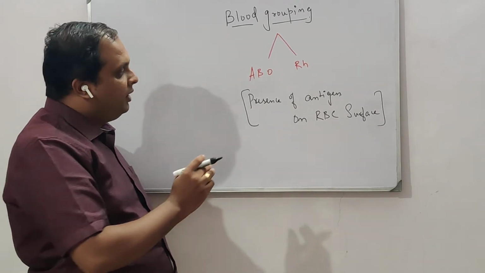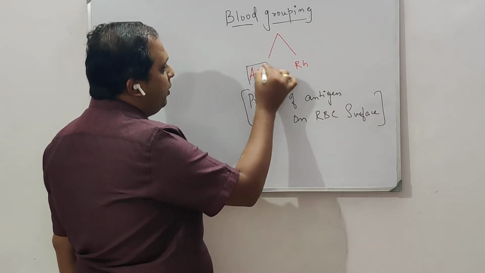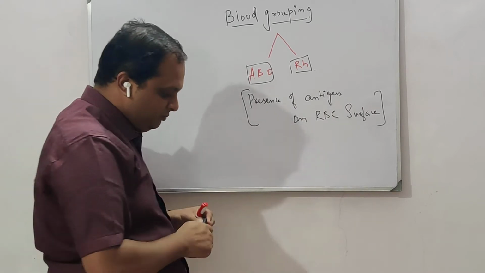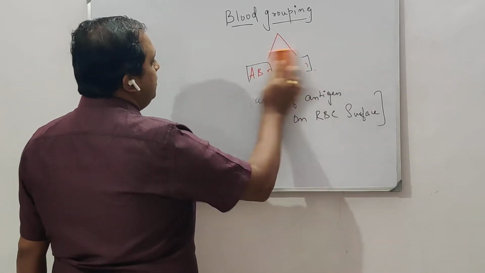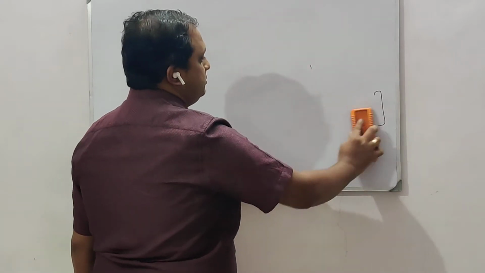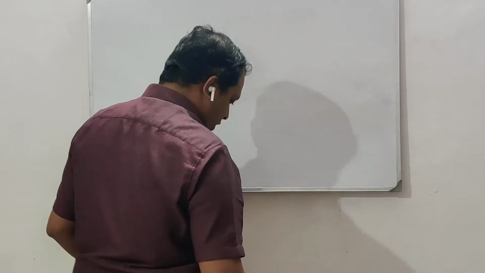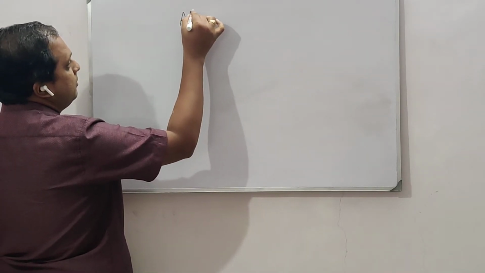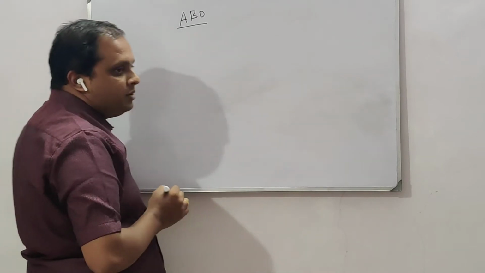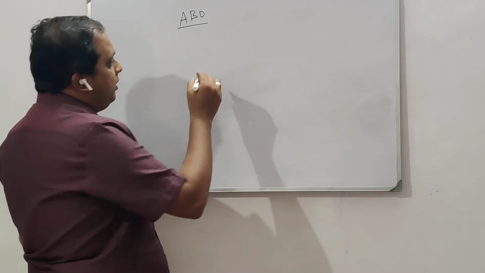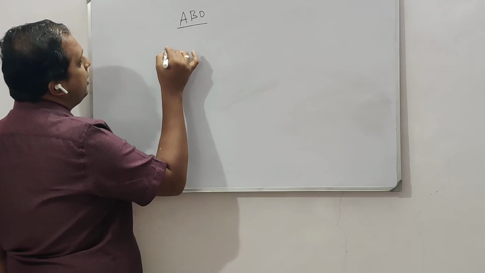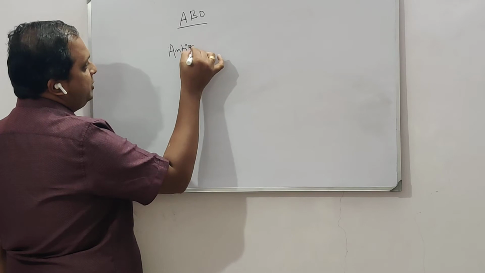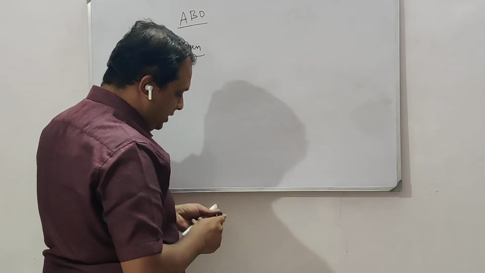So with this, let us first consider ABO grouping, then we shall come to the concept of Rh grouping. Coming to ABO grouping, where is the antigen present?